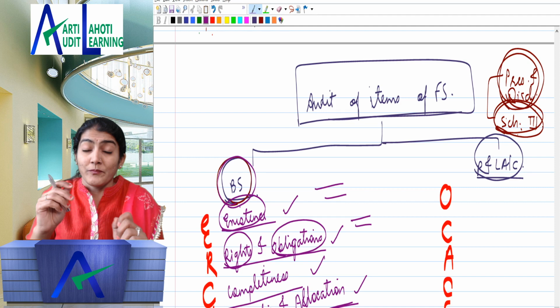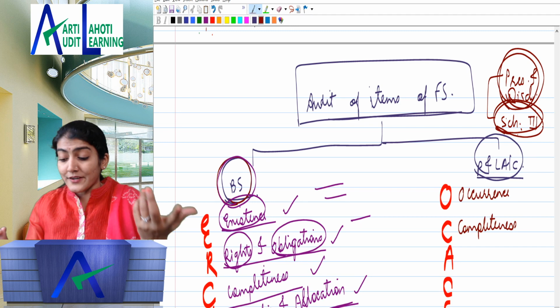been recorded. It should not happen that there were 1,000 sales transactions, and only 850 have been recorded in the books of account. Omission to record sales transactions, there would not be completeness in that case. Then after that, accuracy: have they been recorded at the correct amount, in the correct period, that is the cutoff, and in the correct account, that is the classification.